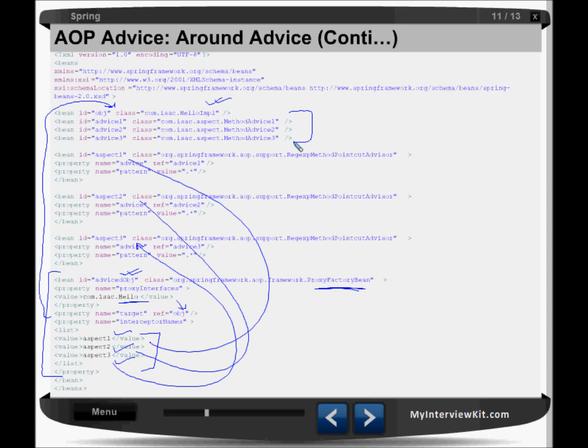So these are all the same now. Advice 1 we are referring to here, advice 2, advice 3. Once aspect 1 gets called, this advice will get executed. Once aspect 2 gets called, advice 2 will get executed. Once aspect 3 gets called, this advice 3 will get executed. So this is the reference we have, and we mention all of it in the around advice.